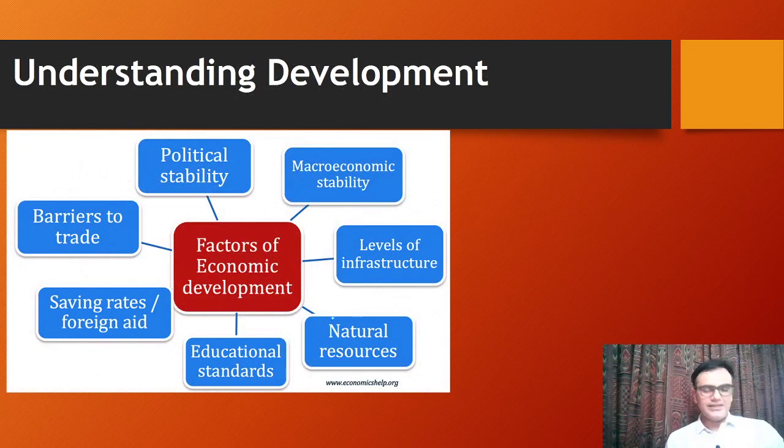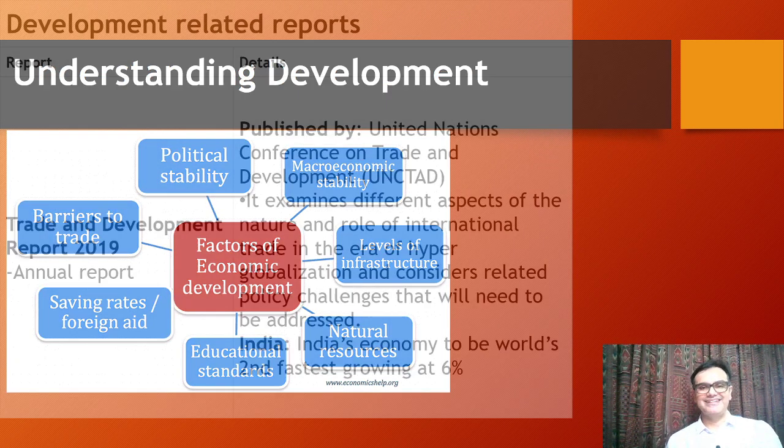Now, moving on to the development part. Out of the growth part, now inclusive growth and then development. So, what are the factors for economic development? There is political stability, macroeconomic stability, level of infrastructure, natural resources, educational standards, saving rates and foreign aid, and any kind of barriers to trade if there are. So these are the factors you must remember. A very simple MCQ can be there in your prelims. Have a look at it, okay, and cram it to your memory.